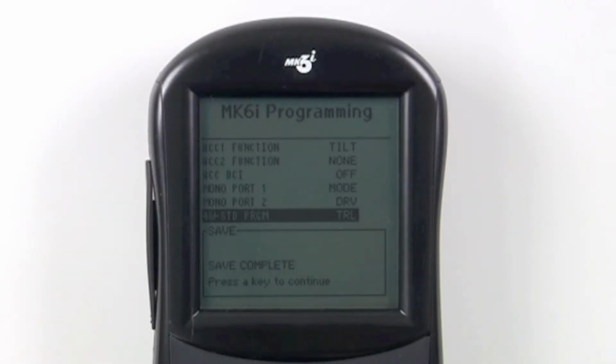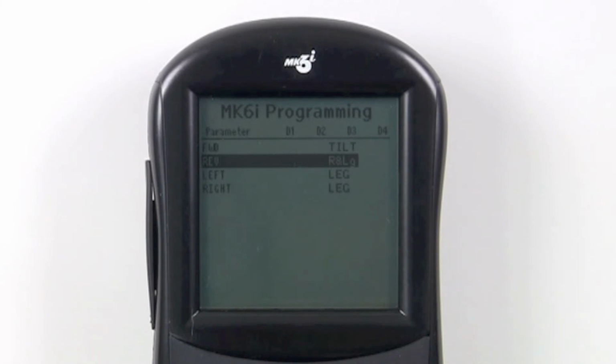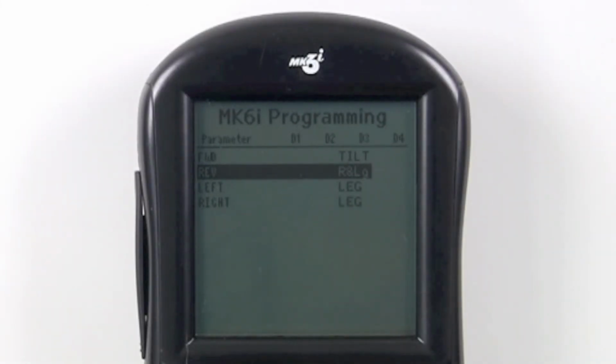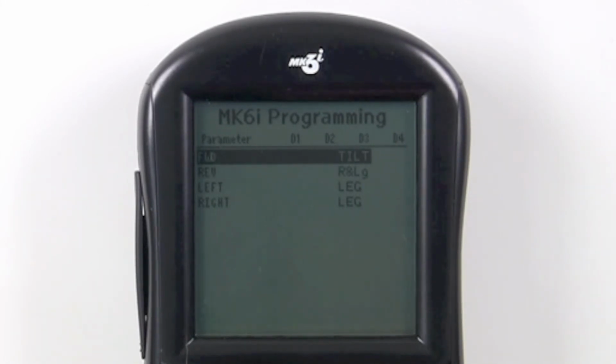To customize these settings for your user, go back to the main screen, scroll down to four-way switch, and press select. You will now see each of the directions of the four-way switch or quad push buttons and the actuator assignment for each. To make a change, highlight the quadrant, such as forward, and press select. You will now see a list of choices you can scroll through to reassign what happens with the forward command.